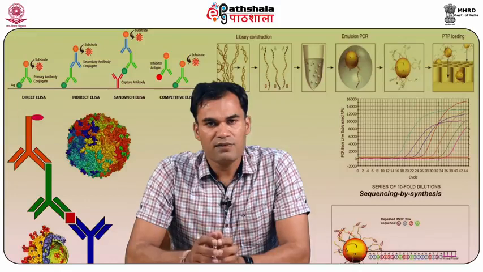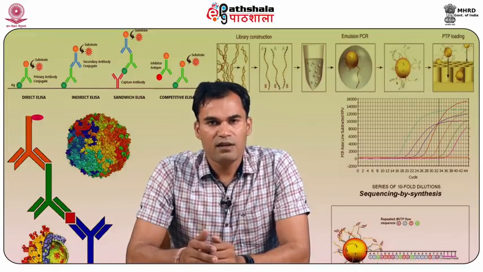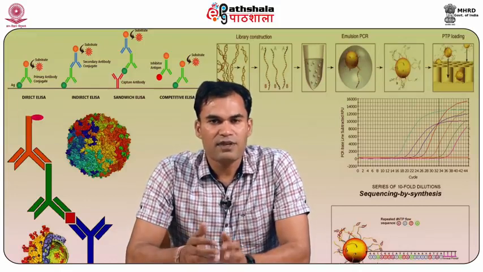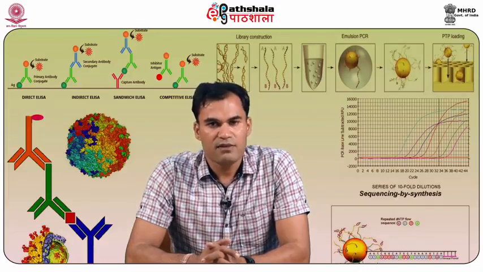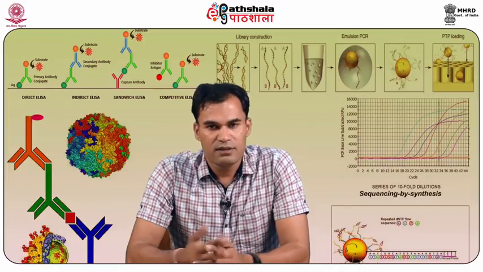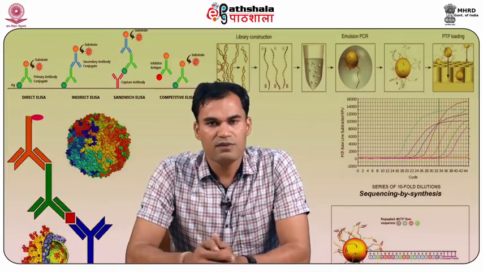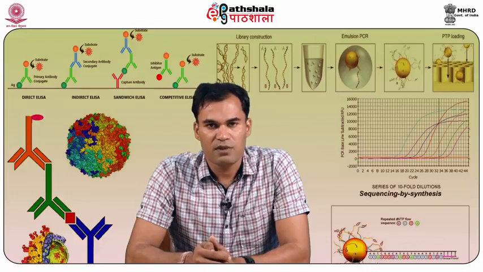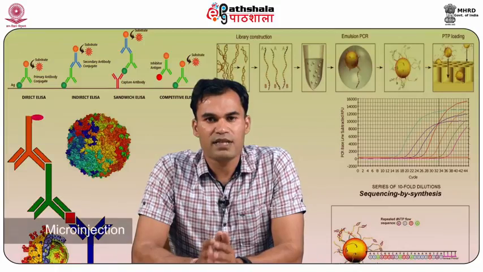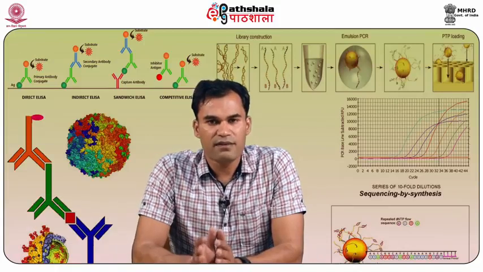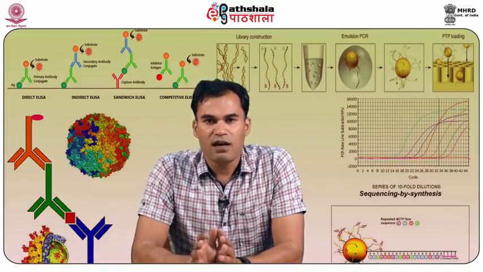For the introduction of a transgene into the animal, we employ different methodologies, like microinjection, retroviral mediated gene transfer, embryonic stem cell mediated transfer and nuclear transfer. We can also employ other techniques for the transfer of the transgene into animal models. The first method is microinjection. It was first reported in 1985. Most transgenic animals are created in this way.